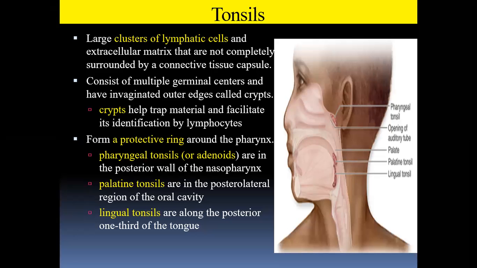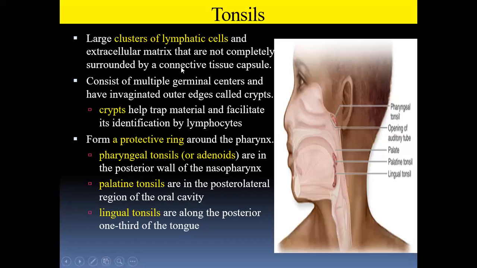Now coming to the next lymphatic organ, that is the tonsil, which is present around the oral cavity. It is a large cluster of lymphatic cells and extracellular matrix that is not completely surrounded by a connective tissue capsule. So these tonsils, unlike other lymphatic organs which are completely covered by a capsule, are not completely covered by a capsule.